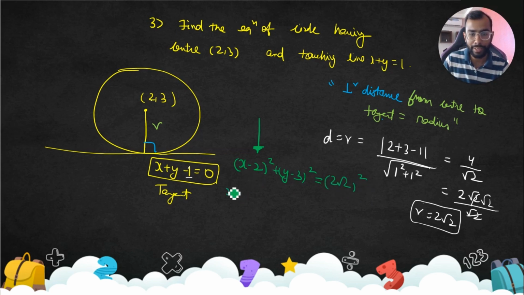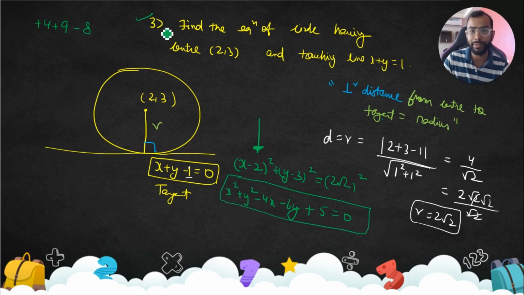Let's learn how to write directly. x square plus y square minus 4x minus 6y plus c, where c is 4 plus 9, which is 13, minus (2 root 2) square. 2 square is 4, root 2 square is 2, 4 into 2 is 8. 8 will go on that side with a minus, so this is 13 minus 8, which is 5. Easy? You can just pause the video, understand, and then continue.